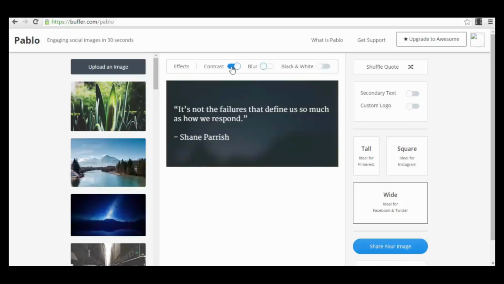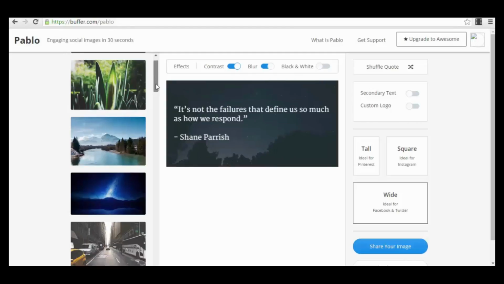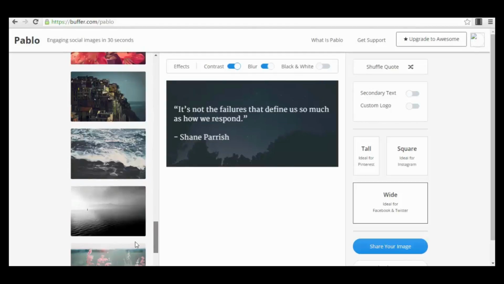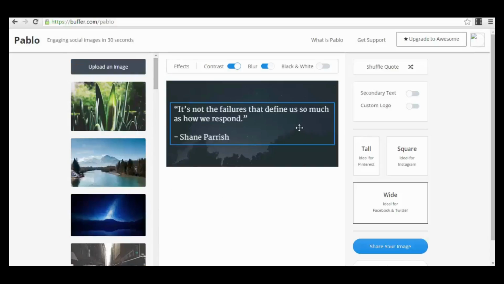So I will let it be like that. I don't want it to be blurry. You can also upload your own backgrounds if you want to, but you have a lot of cool photos here, so you may not need to. What is the most interesting part is that you already have the quote here.